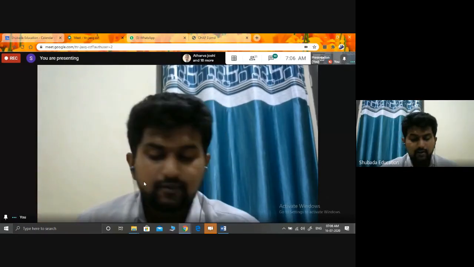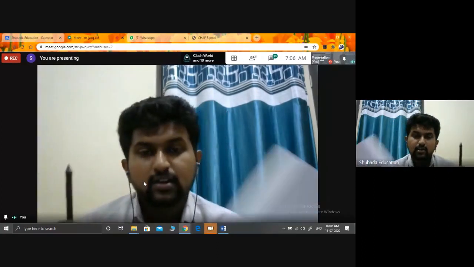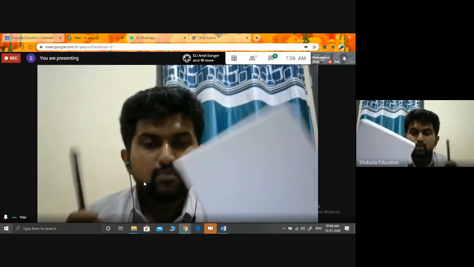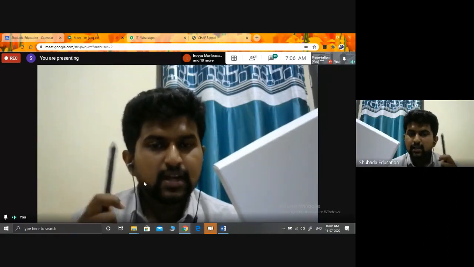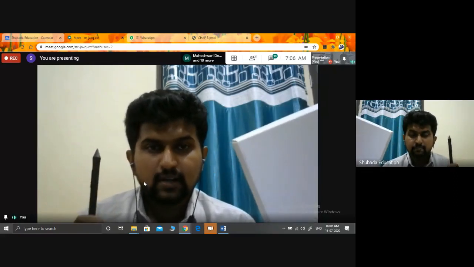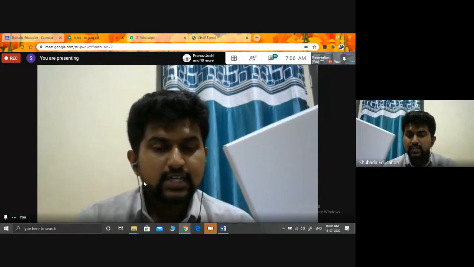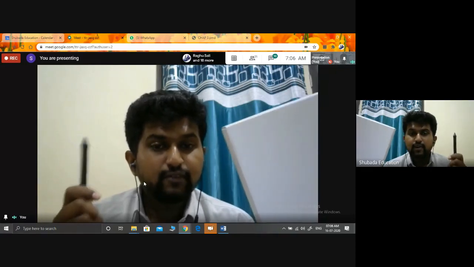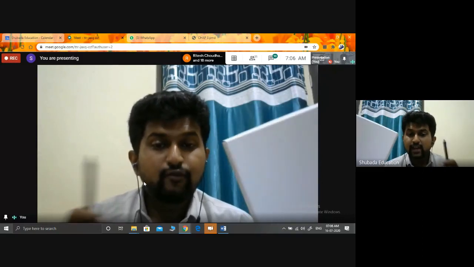For example, this is plastic and this is paper. Both are matter. This matter is made up of a different atom and that matter is made up of a different atom. So if I touch, I will feel different. Why? Because they are made up of different atoms which have different chemical properties, and the weight also varies.